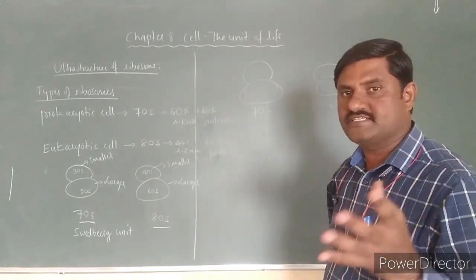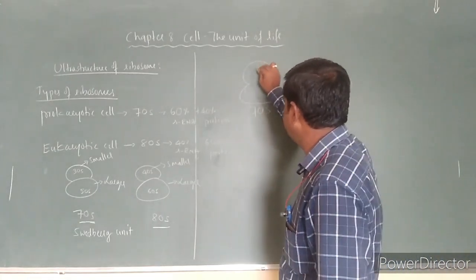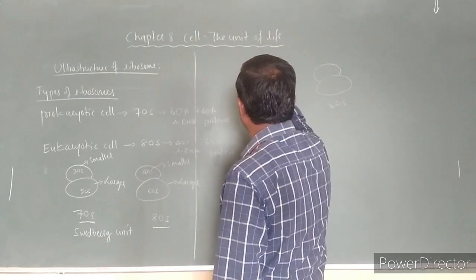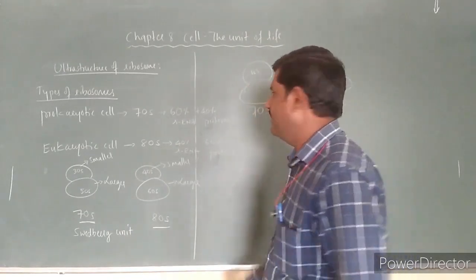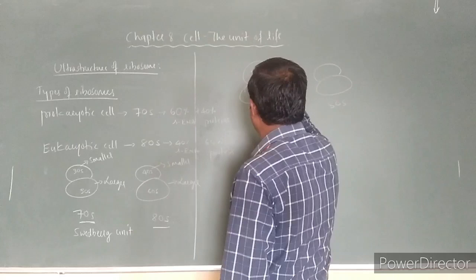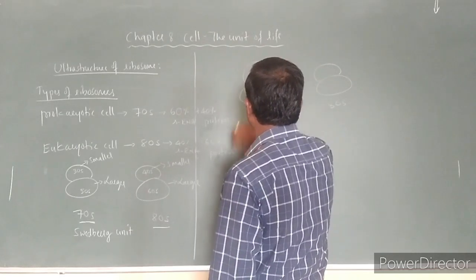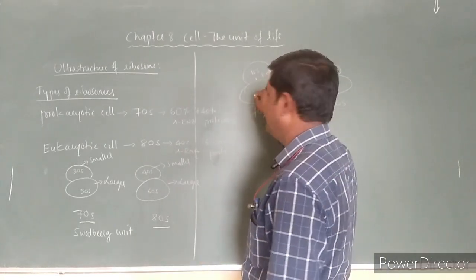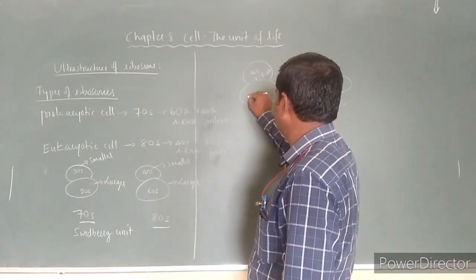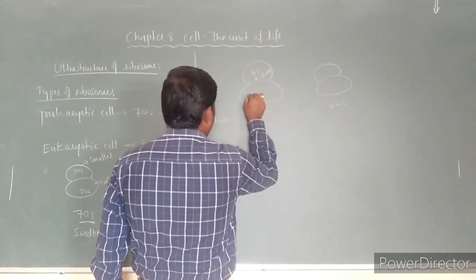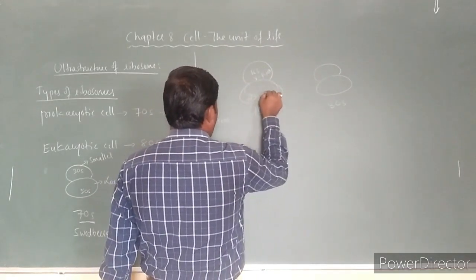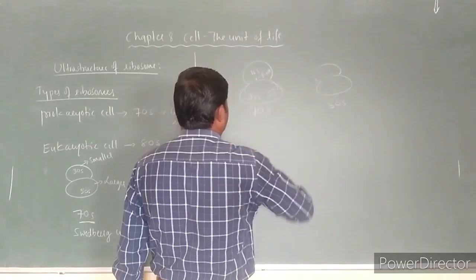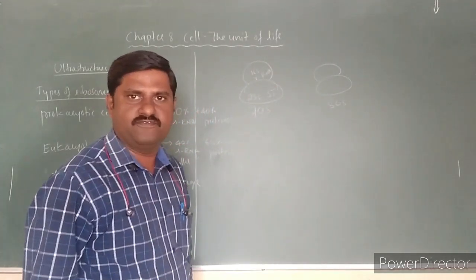Then what are the strands of rRNA present in each subunit? Here the 16S strand of rRNA is present in the smaller subunit of the prokaryotic ribosome. In the larger subunit there are two: about 23S as well as 5S strands of rRNA.